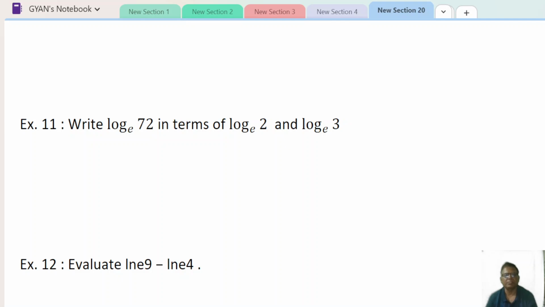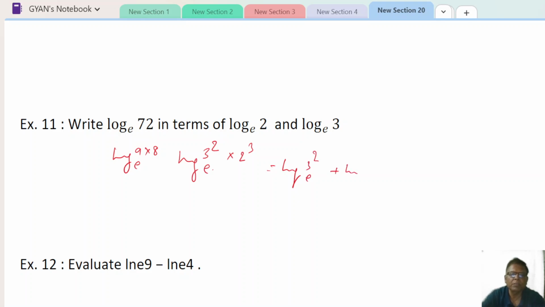Now we solve some questions. So here we can write 9 into 8. That means 3 to the power 2 multiplied by 2 to the power 3, which we can write as log of 3 to the power 2 plus log of 2 to the power 3. So that is 2 log 3 plus 3 log 2. So this is the answer.